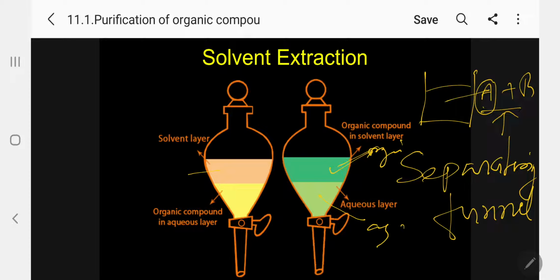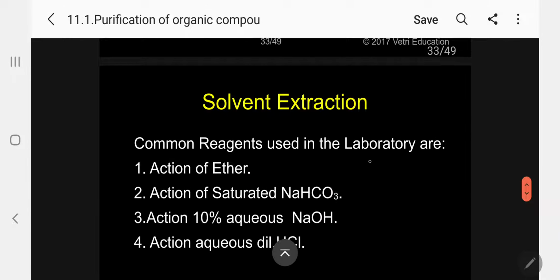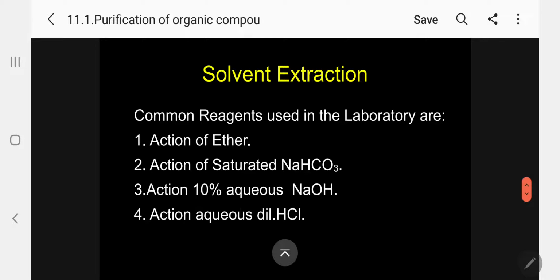Kindly follow. In the other case, suppose when I am selecting a solvent, the organic compound comes in the aqueous layer, so that will come here. So the solvent will be at the top layer. One organic solid will be in the upper layer, the organic layer, and another in the aqueous layer, the bottom layer. Kindly follow. So let me now explain.